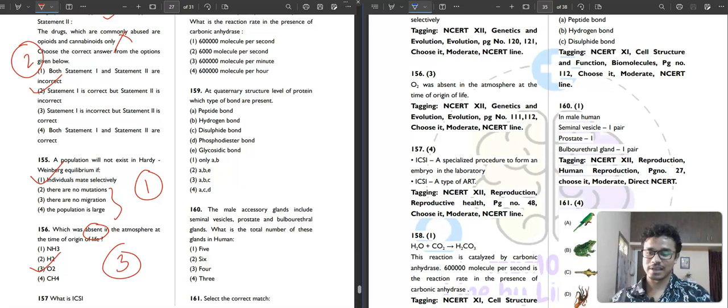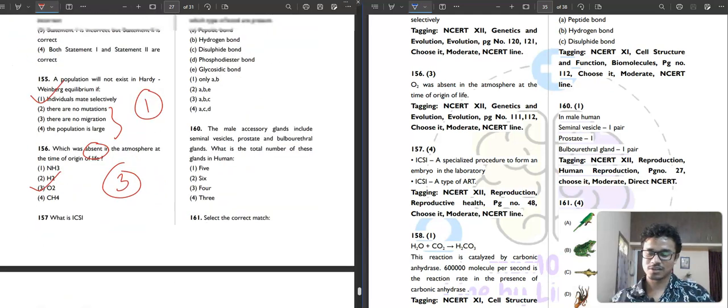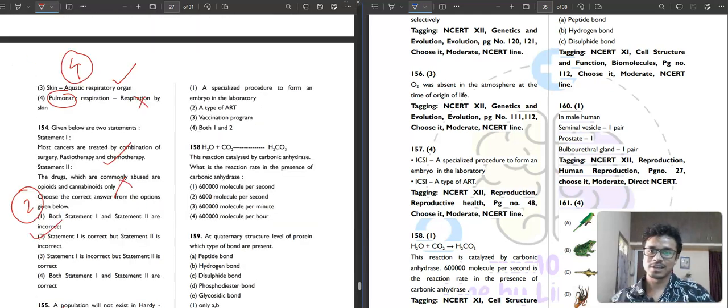What is ICSI? First option, what is given? A specialized procedure to form an embryo in the laboratory. Yeah, it is correct. A type of ART, assisted reproductive technology. Intracytoplasmic sperm injection. Vaccination program? No, not correct. So both first and second are correct. That's why the fourth option is the correct answer. It is a process of assisted reproductive technology.